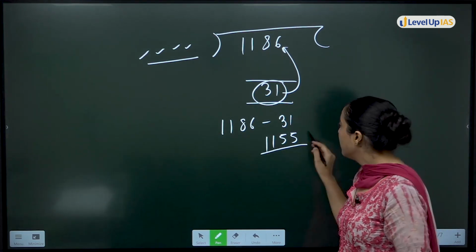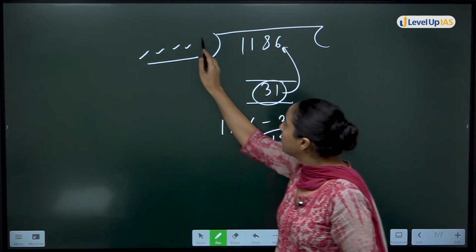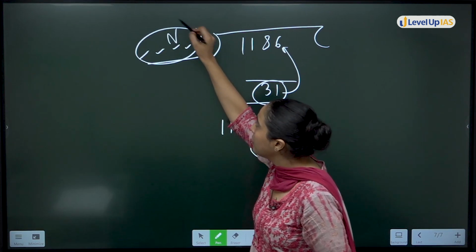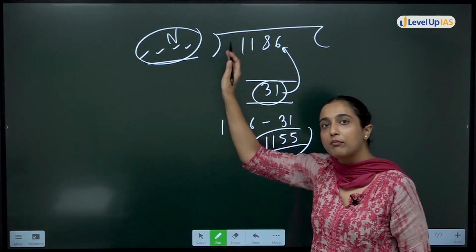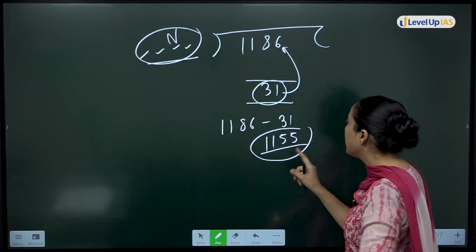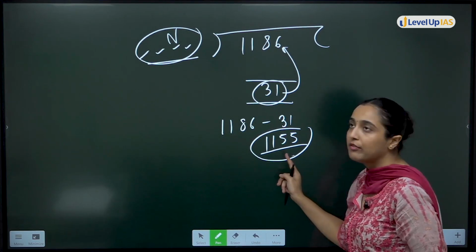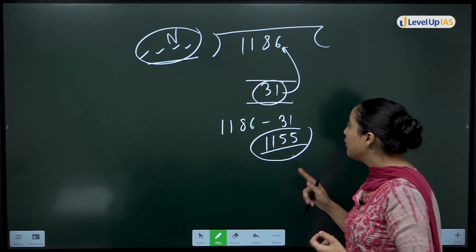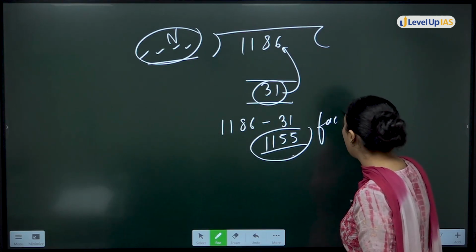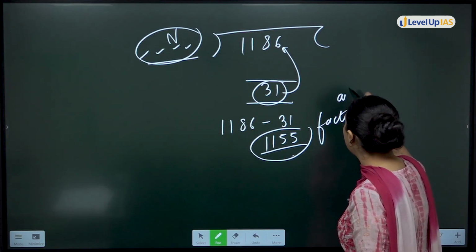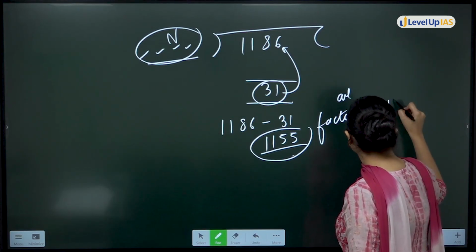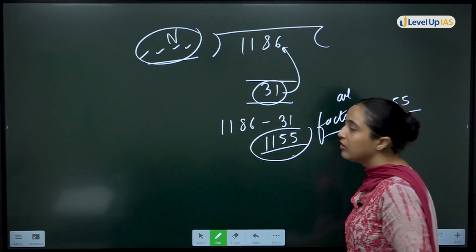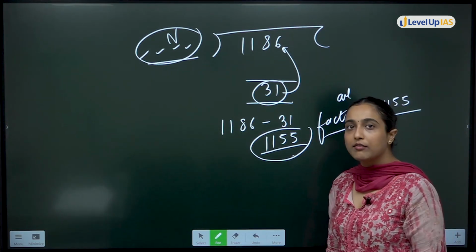I will get 1155. ये नंबर जो भी यहाँ पे होगा, let's say number is n, a b c d, इतने सारे numbers है, सब किसको divide करेंगे? They will divide 1155. Okay, that means what you have to do? You have to find out all factors of 1155.